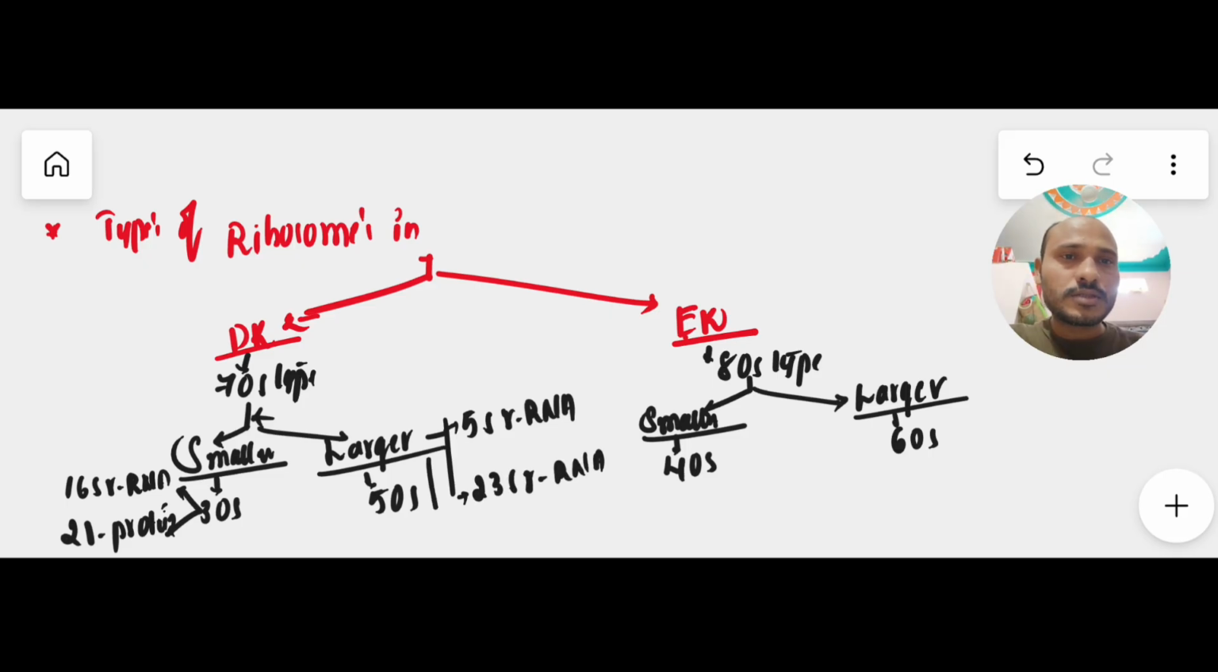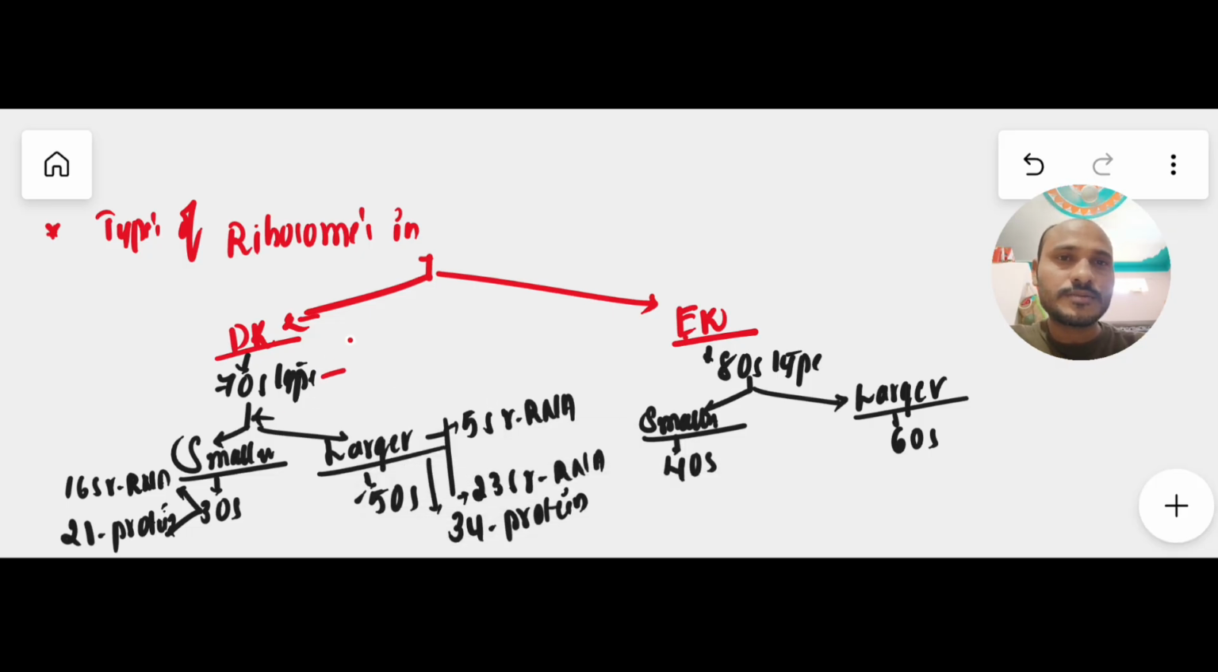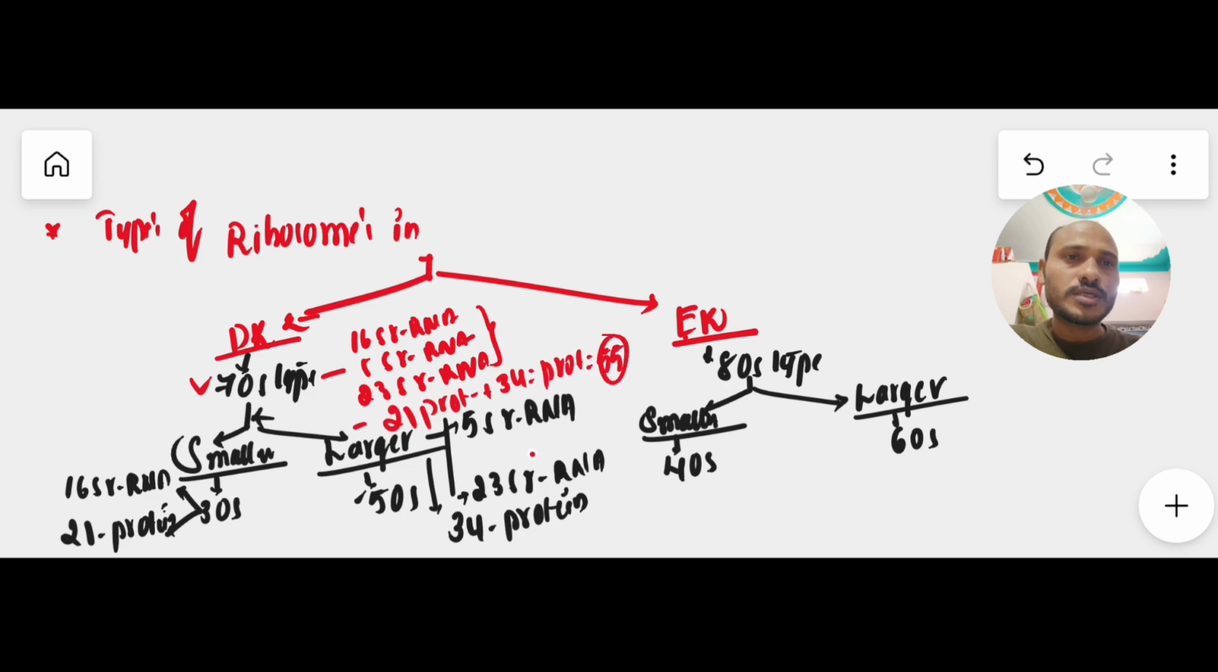And the protein count is 34. There are 34 proteins. Together they form the 50S subunit. So in total, in the 70S type of ribosome, we have 16S ribosomal RNA, 5S ribosomal RNA and 23S ribosomal RNA. Like that we have three different types of RNA in the 70S type. And the protein is 21 proteins plus 34 proteins, equal to 55 proteins present in prokaryotic organisms.